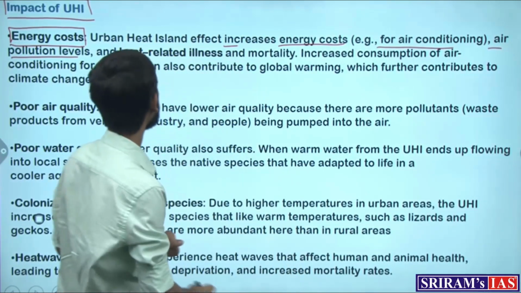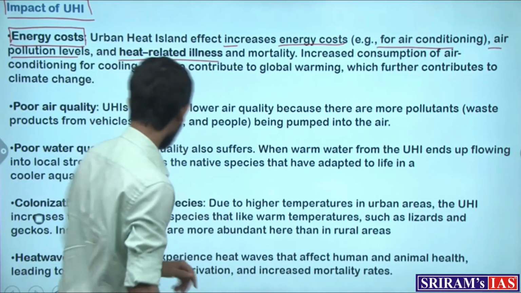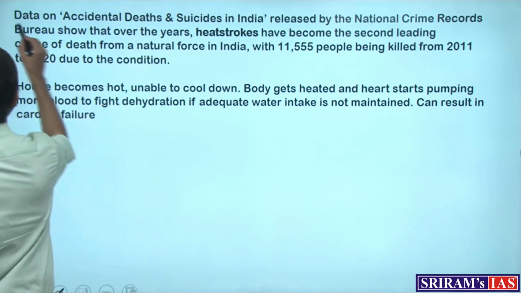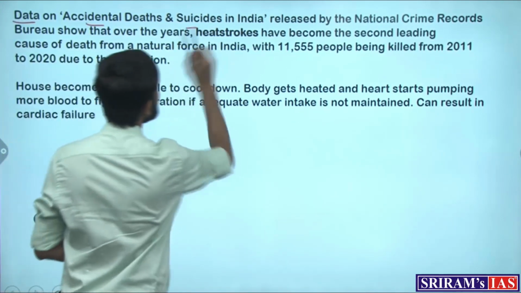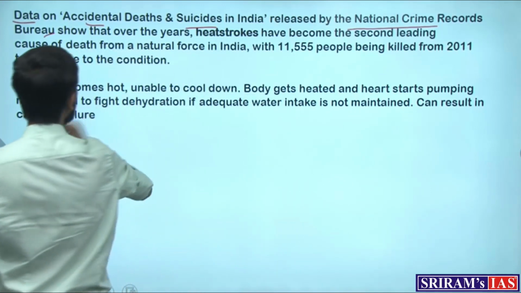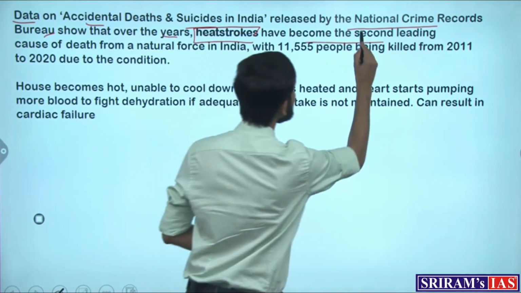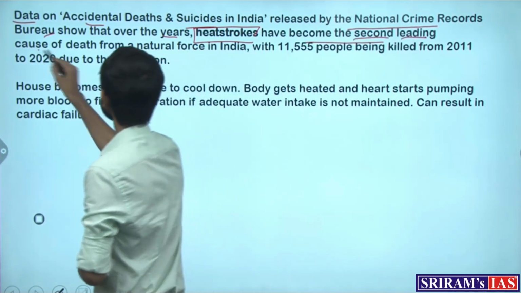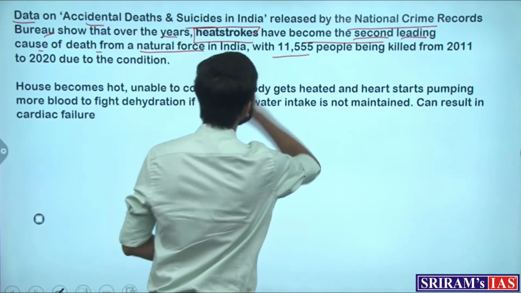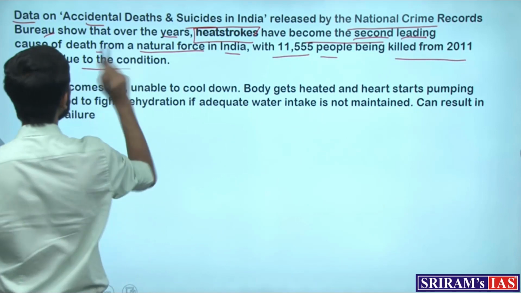And second important are the heat related illnesses which are caused. This is what the article has flagged, that the data on accidental deaths and suicides in India released by the National Crime Records Bureau show that over the years, heat strokes have become the second leading cause of death from a natural force in India, with around 12,000 people being killed from 2011 to 2020 due to the condition.